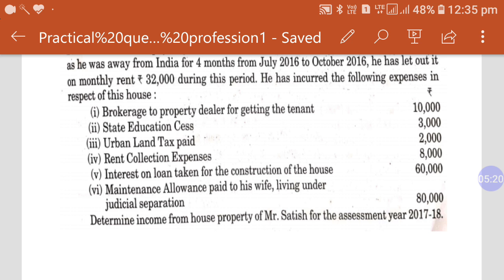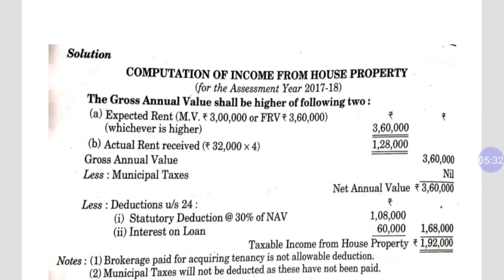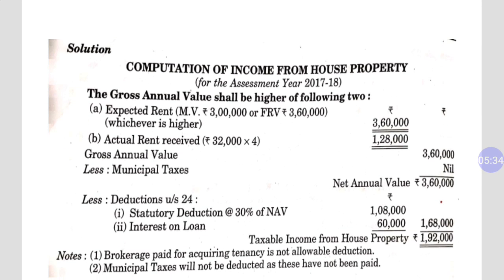Okay, so you have to stay on your format for the calculation of income from house property. You don't have to consider any other expenses apart from your format of income from house property. So statutory deduction 30% of NAV, and interest on loan which is given in the question, you have to deduct. 1,68,000 is your answer, taxable income from house property.